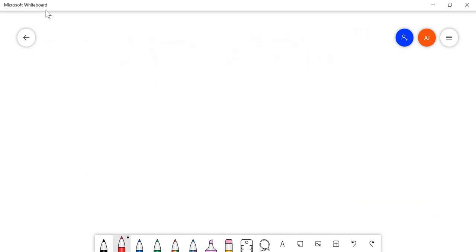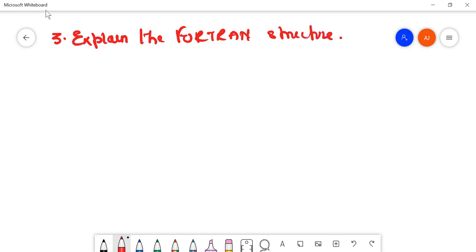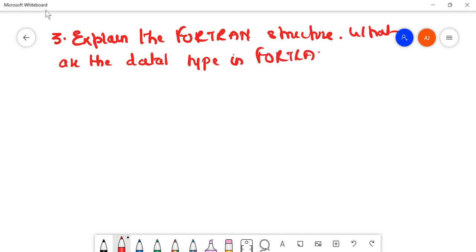Question number 3 is, explain the Fortran structure and what are the data types in Fortran. This is the question they have asked. This is a theory question, and they asked this in 2070 ASAR.